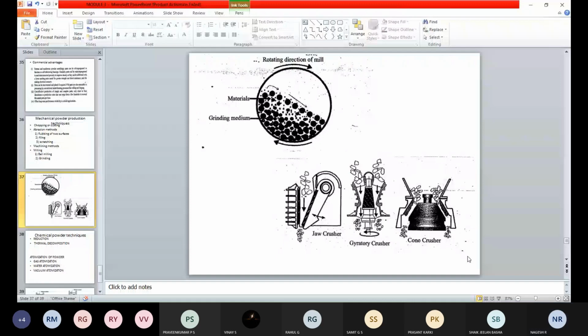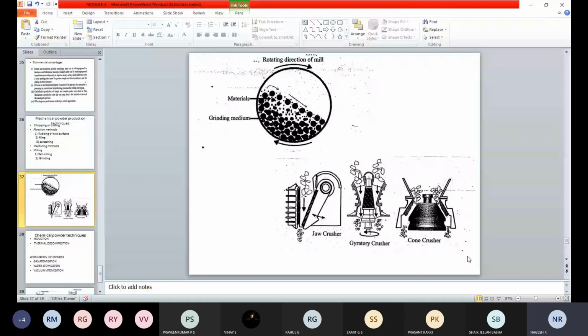This is also one of the oldest techniques. It is economical and convenient, and it is a flexible method for converting the product into different shapes, porosities, or powder form.